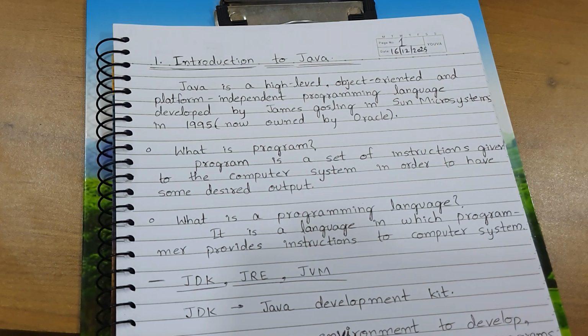To develop a code, that means to write a Java code. What does writing a Java code mean? Writing a set of instructions in a programming language, that is Java. So JDK is capable of all three things.